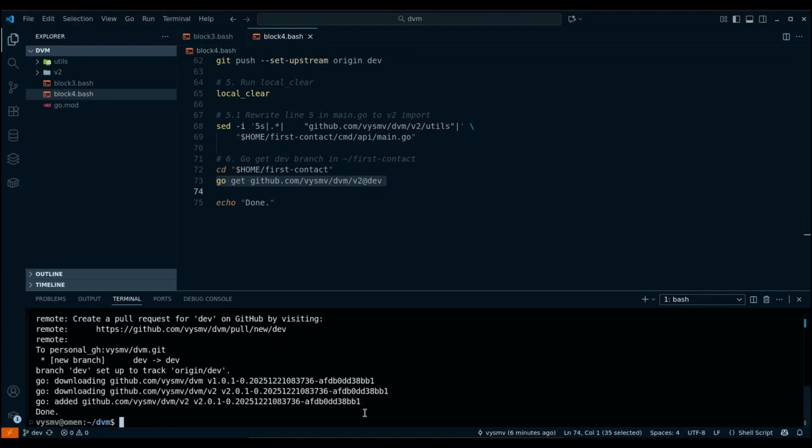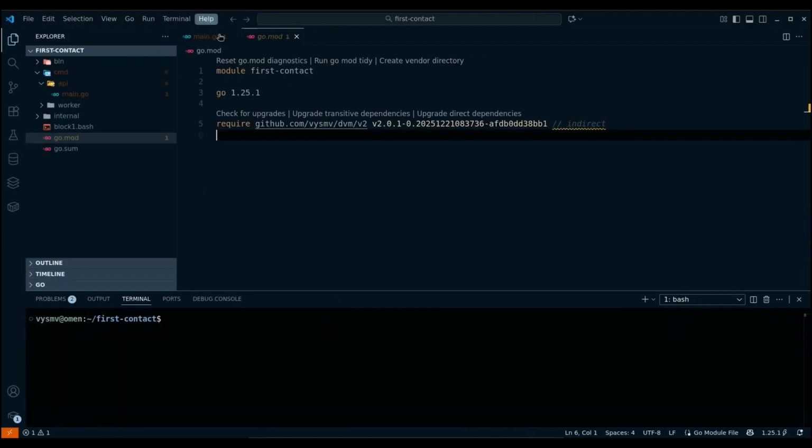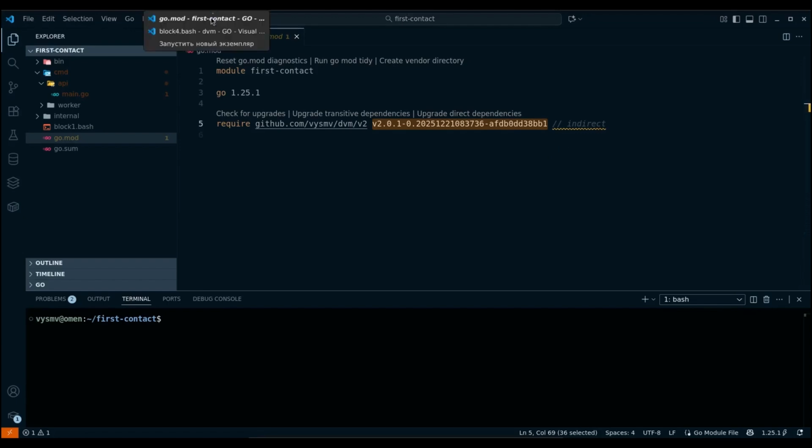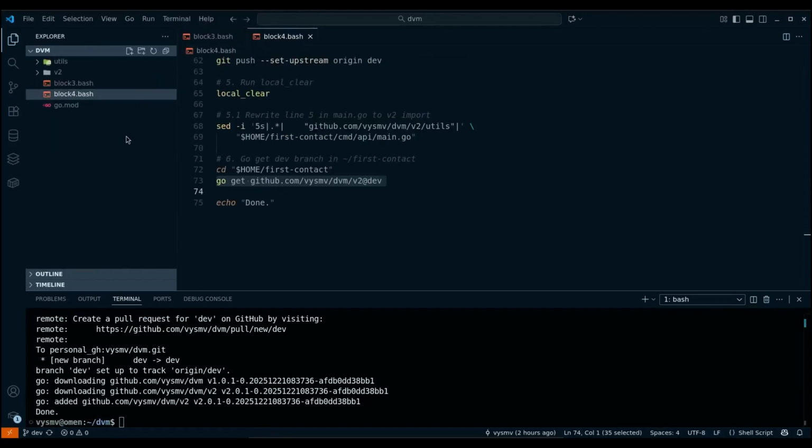As a result, the go mod file of the first contact module will have a pseudo version like this. In other words, we have seen another way in which a pseudo version can appear. In general, this block is complete and we can move on. The fifth block is installing a specific version. Let's look at this situation.